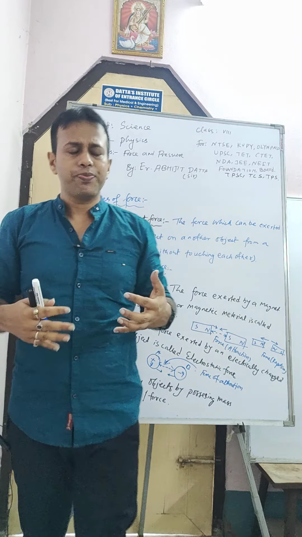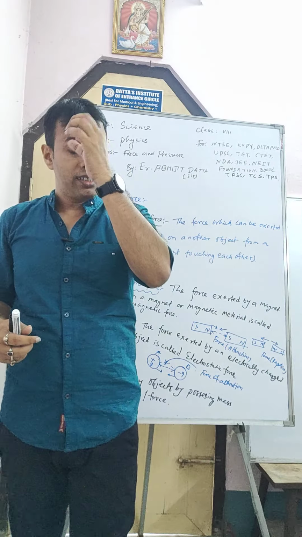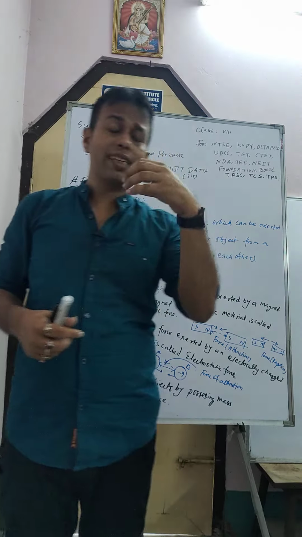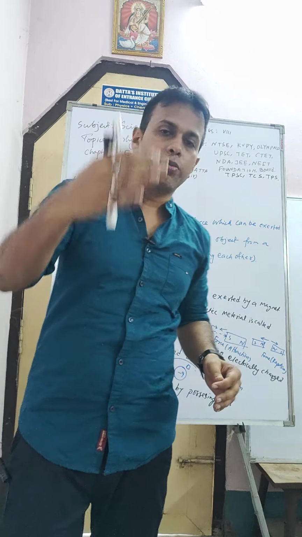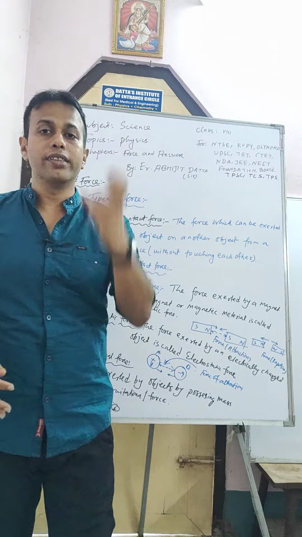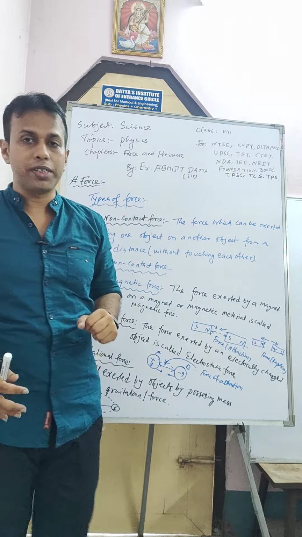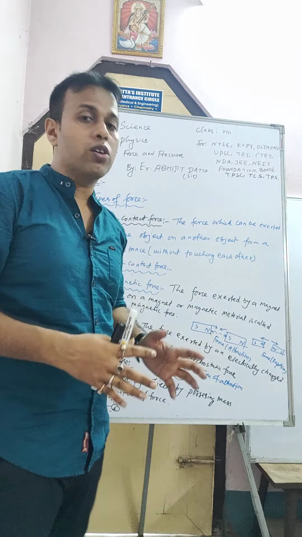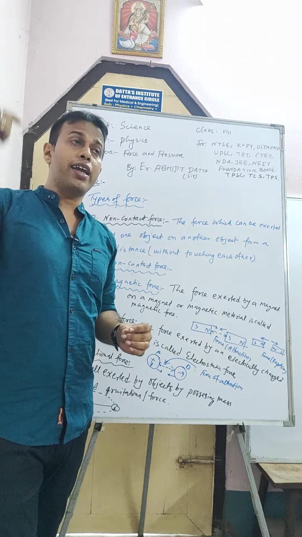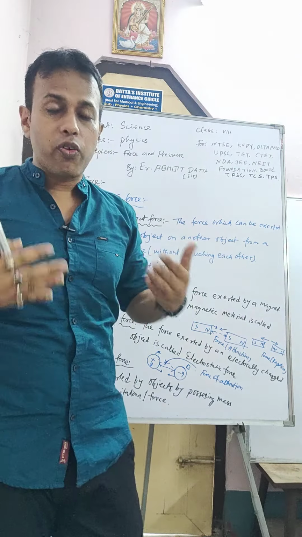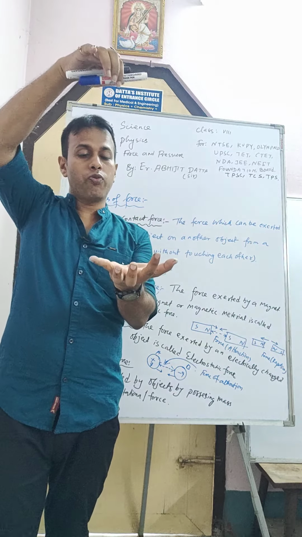So, you know, Earth attracts every object on the surface of it or near the surface of it by a force, and this force is known as the weight of the object or gravity. Due to this gravity or gravitational force, our atmosphere also exists. I am also on the floor because of gravity, and a ball falls in this way.